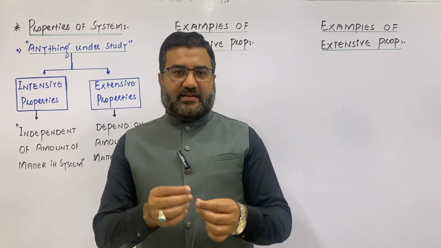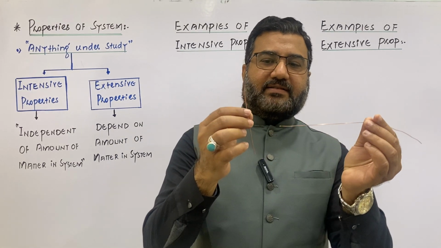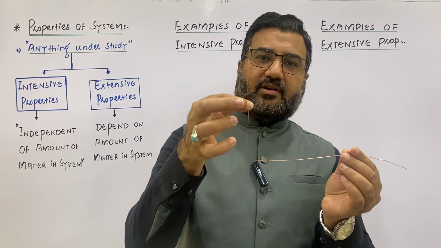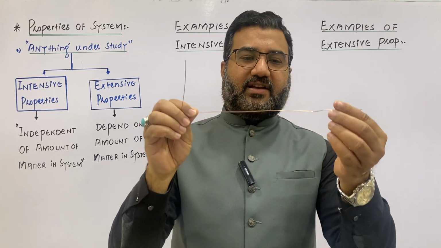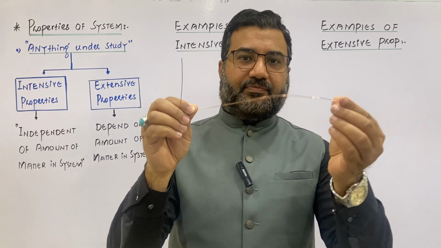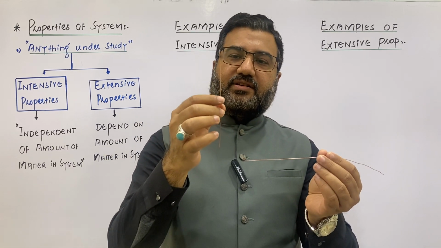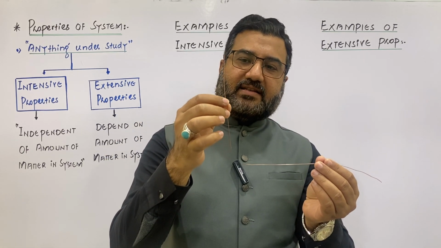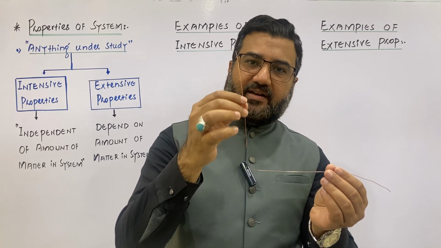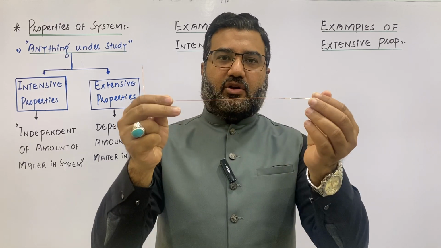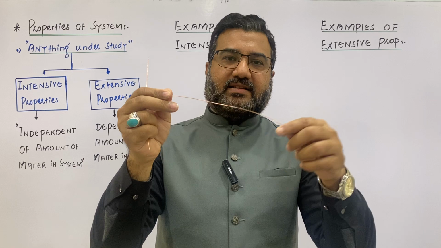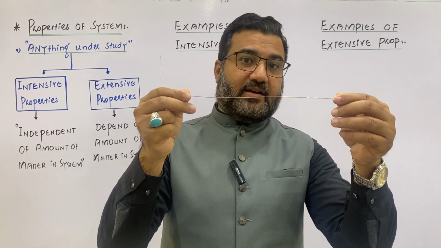My dear students, these are two copper wires. This one is the wire with shorter length, and this one is the wire which has greater length. Now, my dear students, can I say that this one is shorter in length because it has a lesser quantity of matter in it, and this one is longer in length because it has a greater quantity of matter in it?